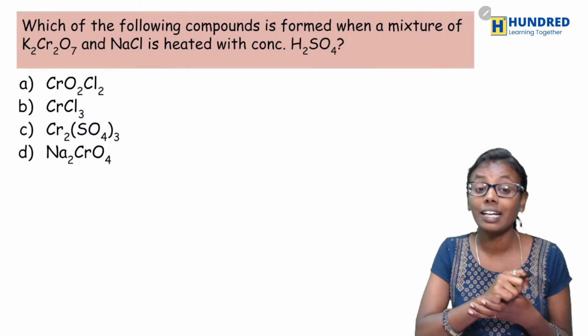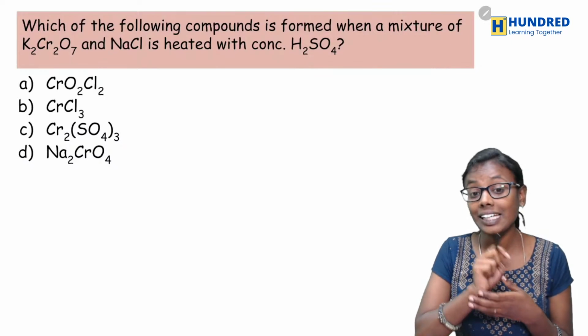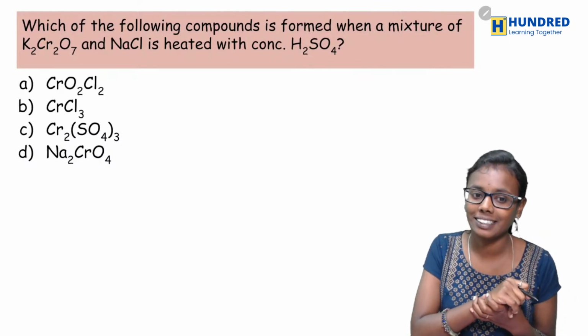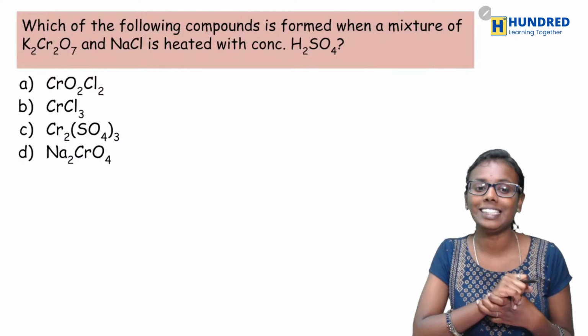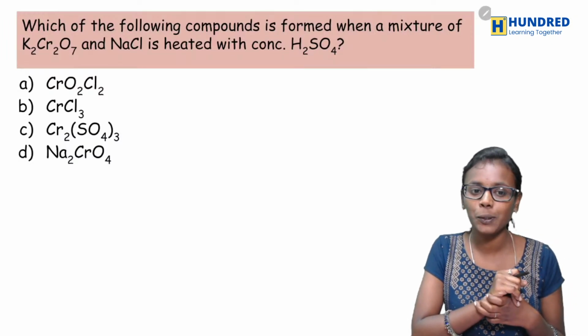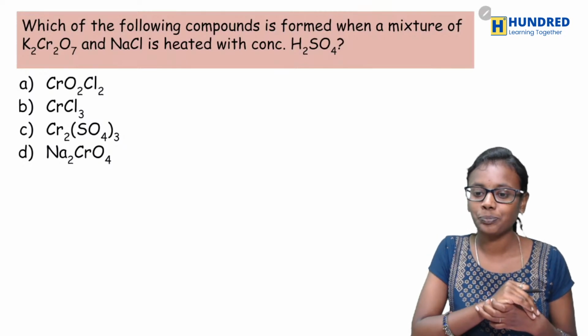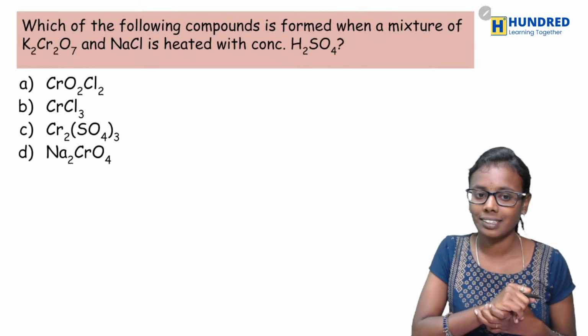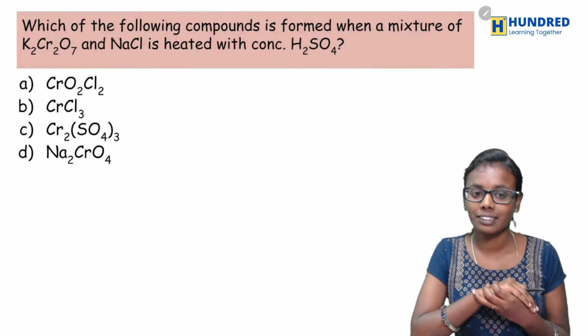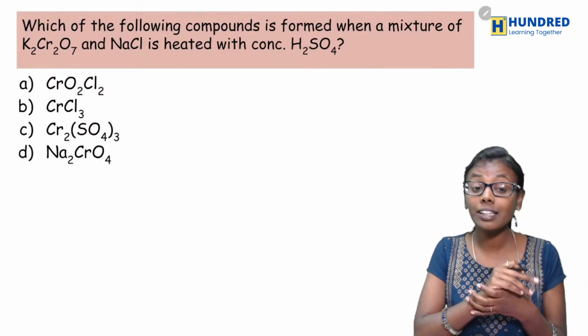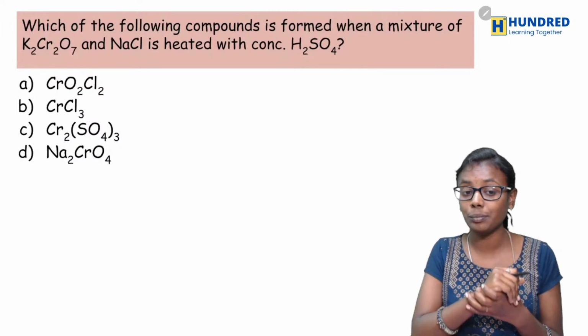Potassium dichromate and NaCl in concentrated sulfuric acid. Okay, so everyone is answering it as sodium dichromate. Is it so? Don't you remember any other reaction? What are all the reactions we have started for potassium dichromate?